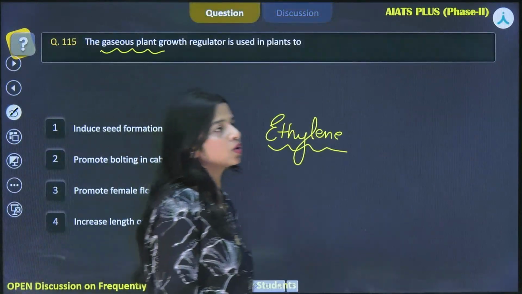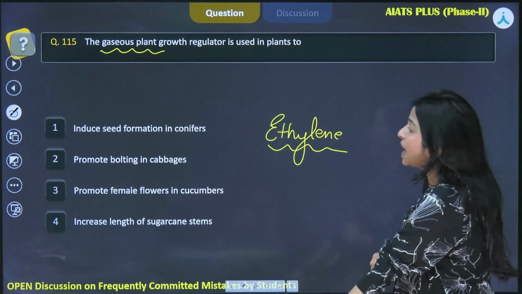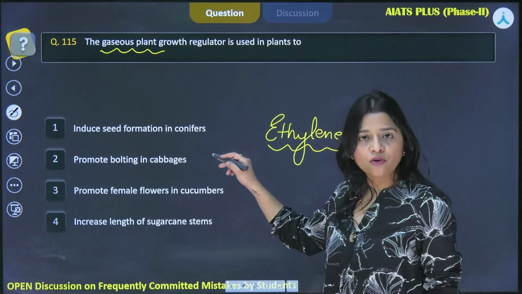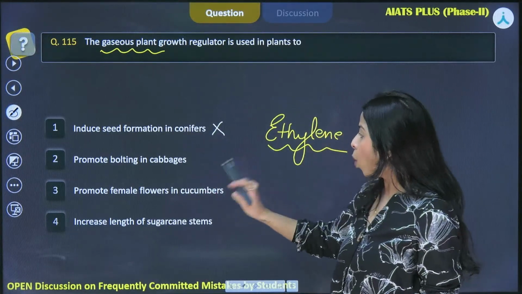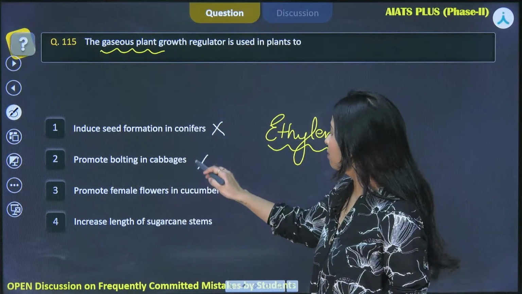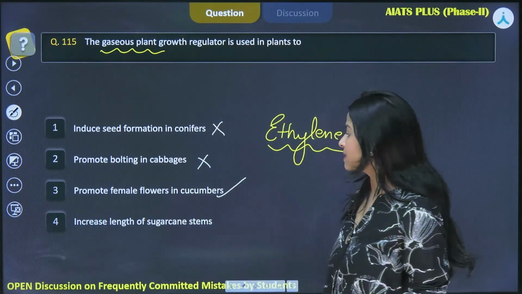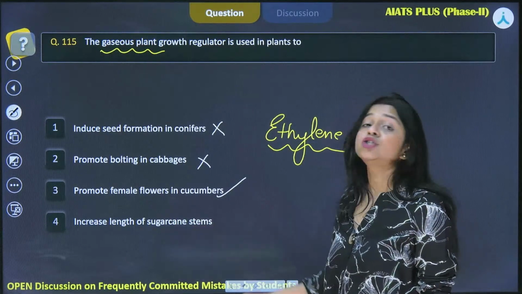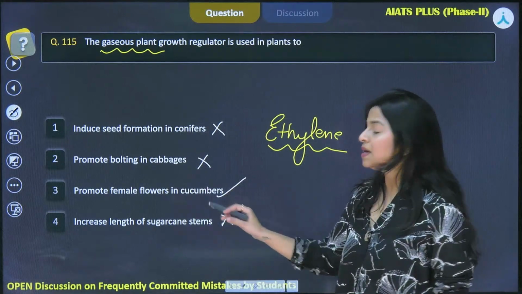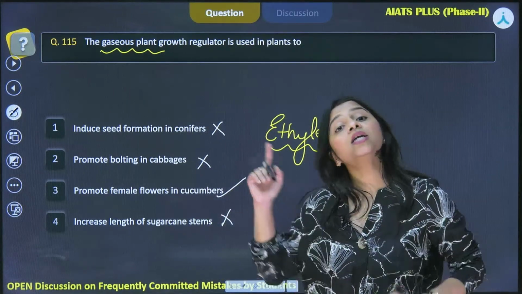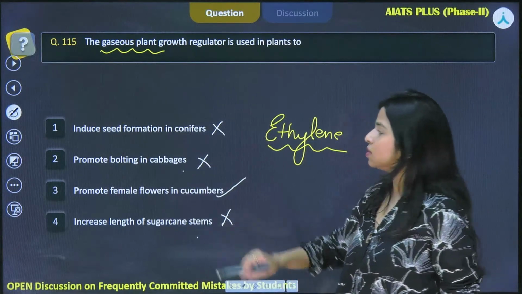Now switching back to the question. Which gaseous plant growth regulator is used in the plants to induce seed formation in conifers? No. Promote bolting in cabbages, again no. Promote female flowers in cucumbers, yes, I just discussed this. Increase length of the sugarcane stems, absolutely no. So this is helping in the increase in the length of stem, but in case of rice, okay. So we have the rest of the three functions.